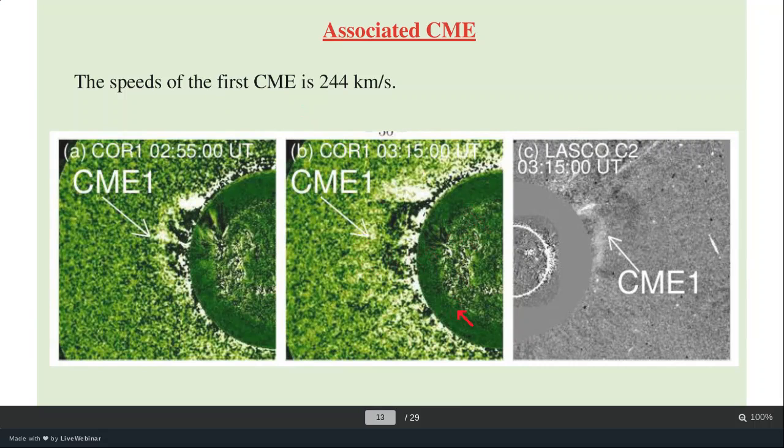Yes, these are the CMEs associated with the first eruption. Here is the Sun. When we occult the Sun with a coronagraph, we can see the eruptions coming out from the Sun. These are called coronagraphic images. This is the STEREO COR1 instrument image, and this is a LASCO C2 coronagraphic image. This is the CME eruption from that side. The height is quite different: this is low coronal height, and this is very high coronal height, right?